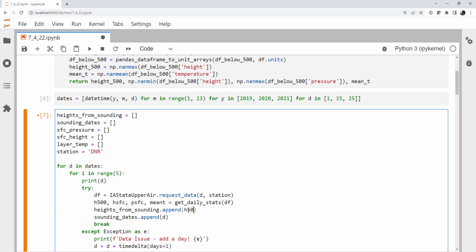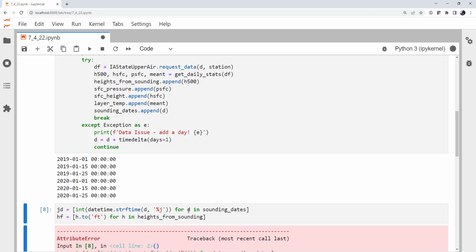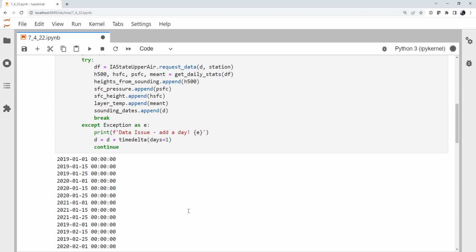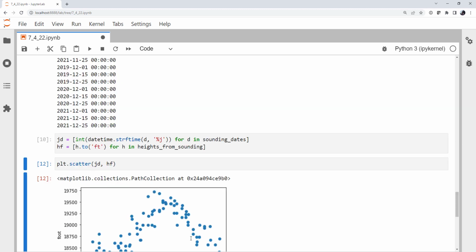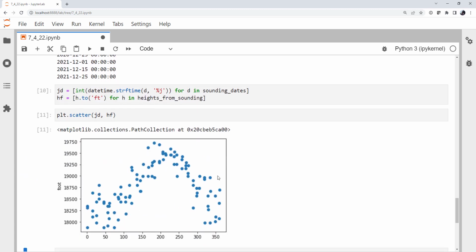Modify our appends here. We've got surface pressure, dot append pressure surface, surface height, append height surface, and layer temp, append mean temperature. We'll run that. Might take just a second depending on your connection and machine. Okay, if we recreate our plot from last week, we see it's there, so we haven't damaged that part of our code's functionality.